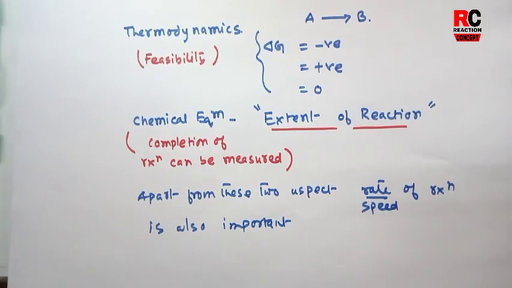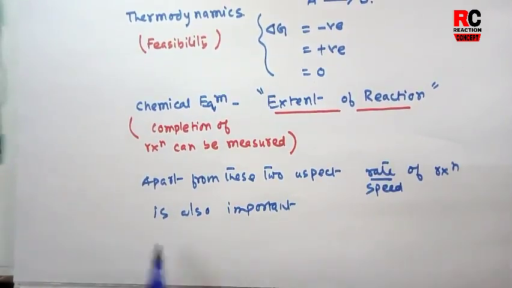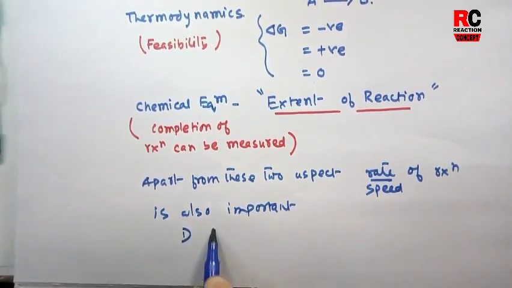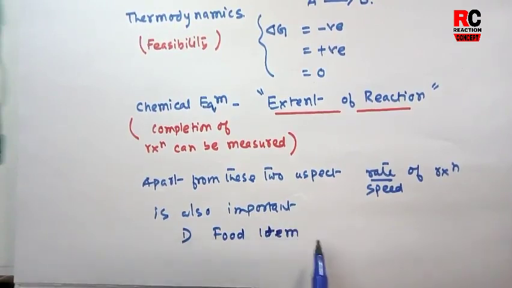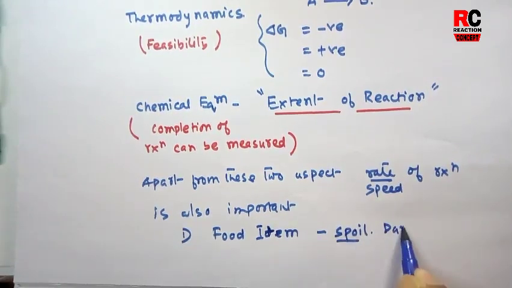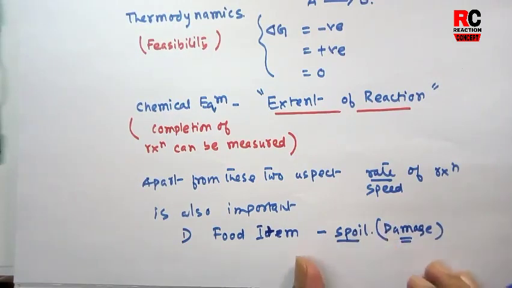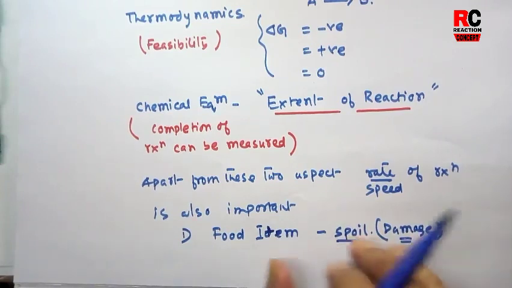So there are very important applications of chemical kinetics. We can discuss many examples. Suppose you have a food item. You all know a food item undergoes a spoiling process. After some time it gets damaged because of some microbial infections. This damaging or spoiling is a chemical reaction. To prevent it, we need to prevent the reaction.